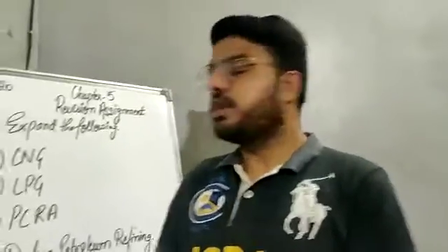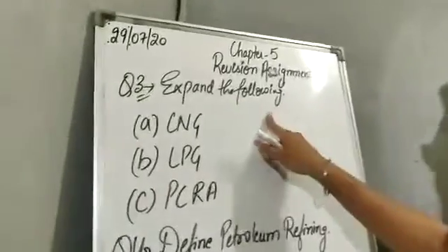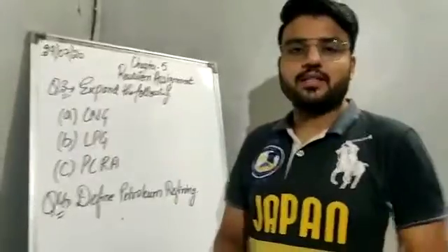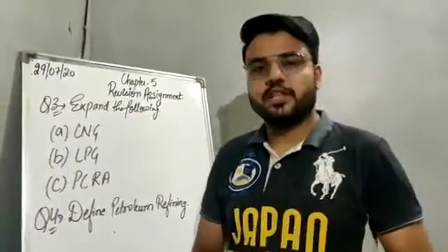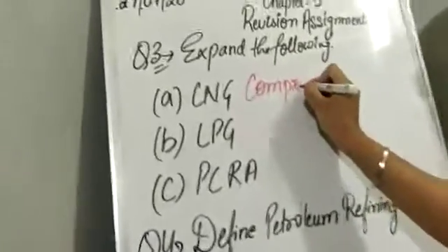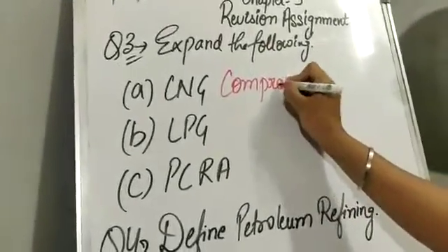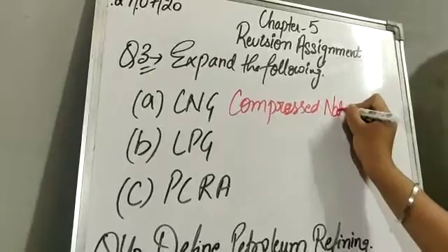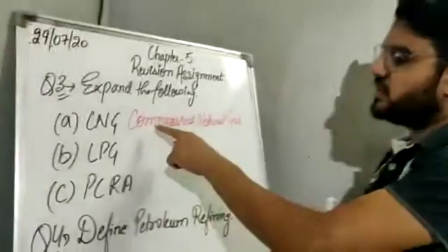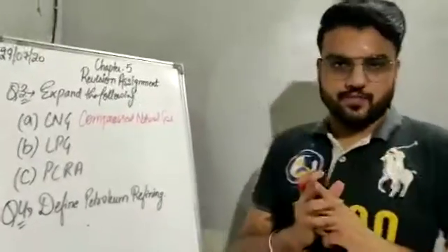Okay, now question number 3 is expand the following. We have to give the full forms of the following. So A part is CNG. What is the full form of CNG? It is compressed natural gas. The full form of CNG is compressed natural gas.